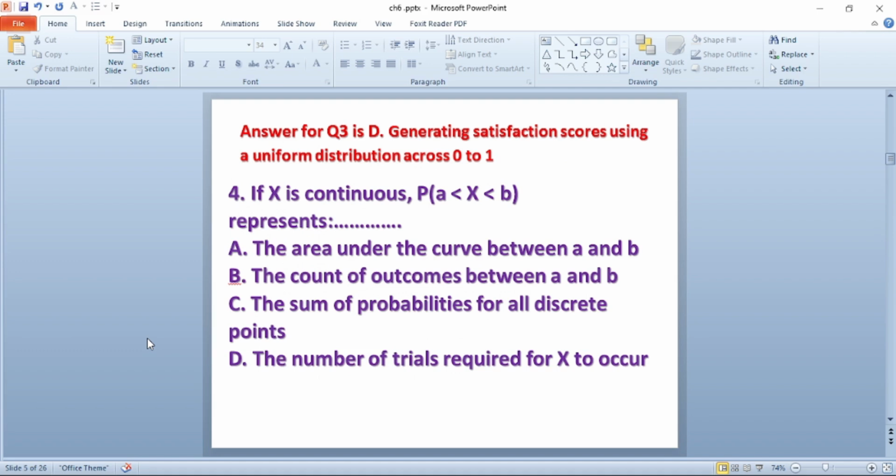Question number 4. If x is continuous, the probability of a less than x less than b represents dash. A, the area under the curve between a and b. B, the count of outcome between a and b. C, the sum of probability for all discrete points. D, the number of trial required for x to occur. The answer for this question is A, the area under the curve between a and b.